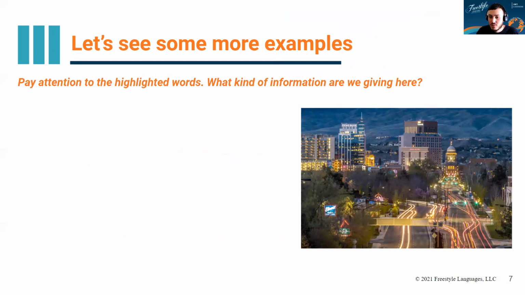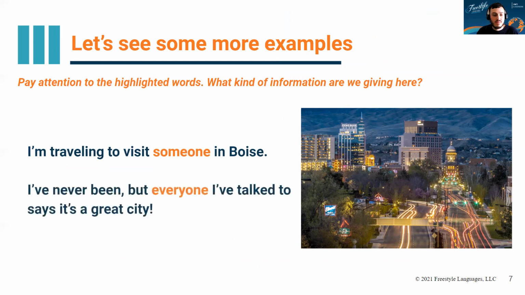Let's look at a few more examples of some similar words, but slightly different. I'm traveling to visit someone in Boise. I've never been, but everyone I've talked to says it's a great city. Someone in Boise, one person, okay. Everyone I've talked to says it's a great city. Who says it's a great city? Exactly, all of the people that I've talked to about Boise.